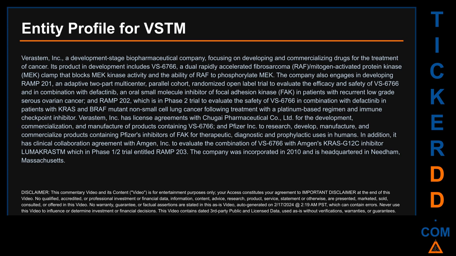VSTM, Inc. has license agreements with Chugai Pharmaceutical Company, Limited for the development, commercialization, and manufacture of products containing VS6766, and Pfizer Inc. to research, develop, manufacture, and commercialize products containing Pfizer's inhibitors of FAK for therapeutic, diagnostic and prophylactic uses in humans. In addition, it has clinical collaboration agreement with Amgen, Inc. to evaluate the combination of VS6766 with Amgen's KRAS G12C inhibitor Lumakras, in Phase 1/2 trial entitled RAMP 203. The company was incorporated in 2010 and is headquartered in Needham, Massachusetts.